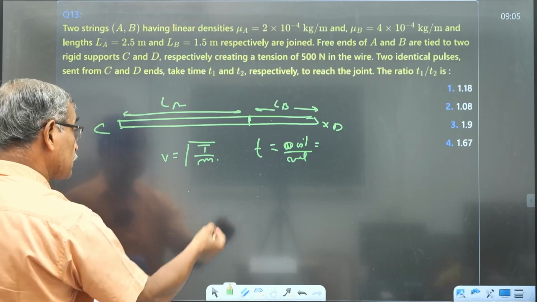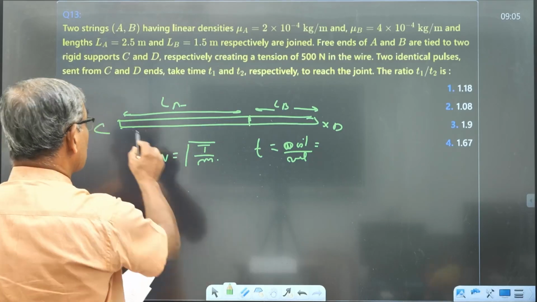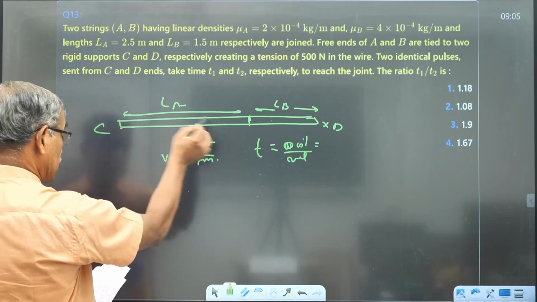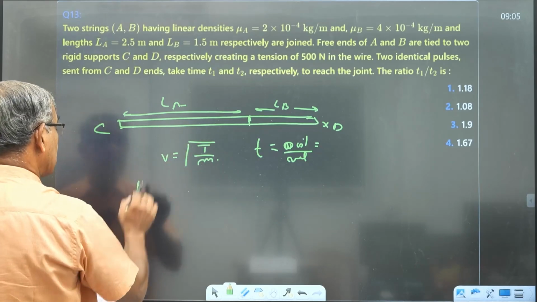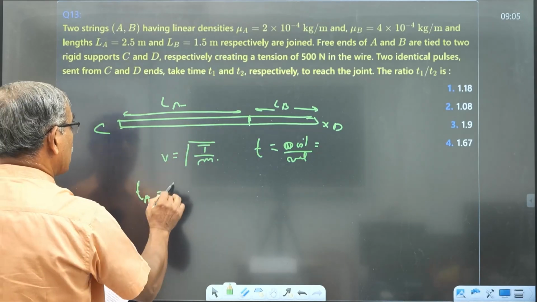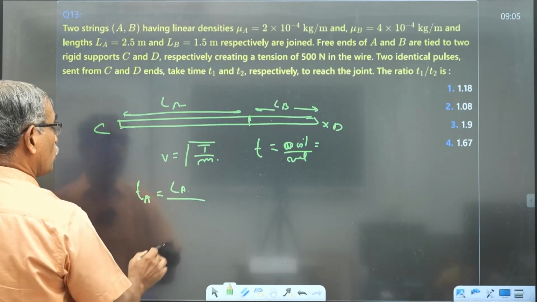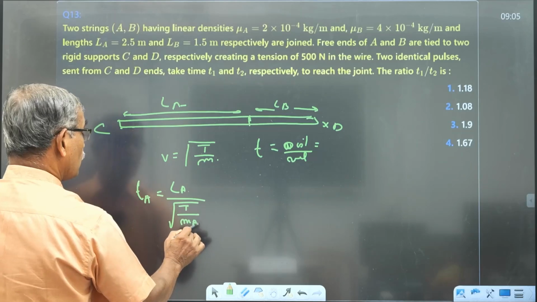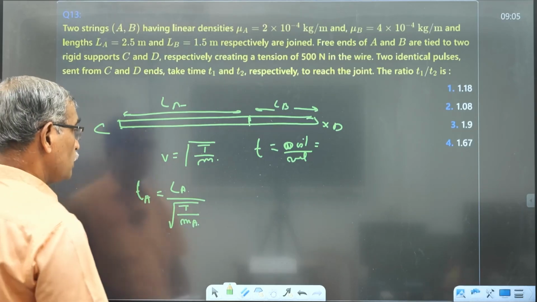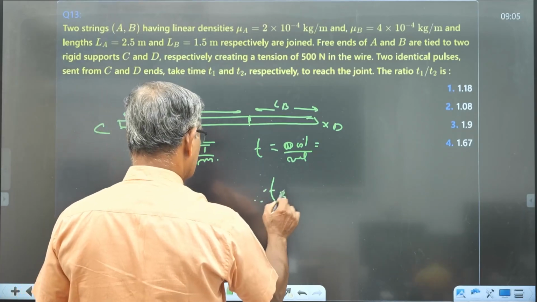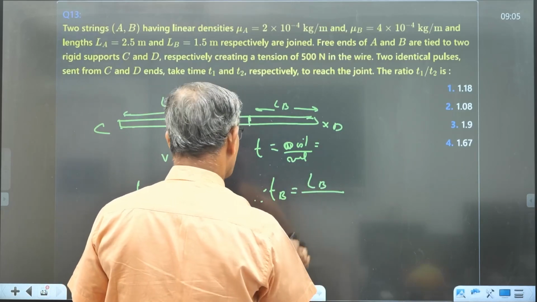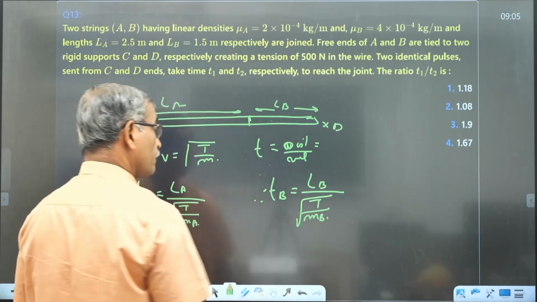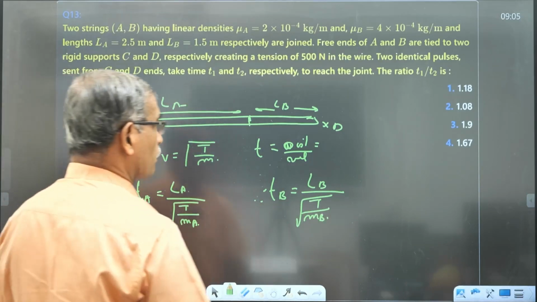In the first case, TA is equal to distance LA by velocity, which is root of T by mu A, where mu A is the linear density. Similarly, TB is equal to LB by root of T by mu B; tension is the same, but the linear density is different. What is asked is T1 by T2.